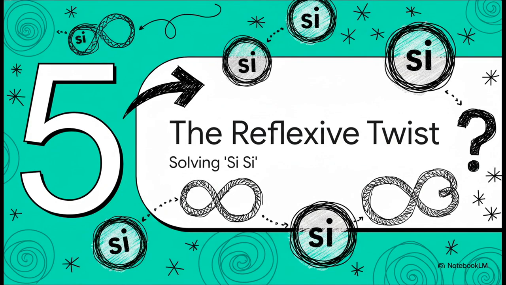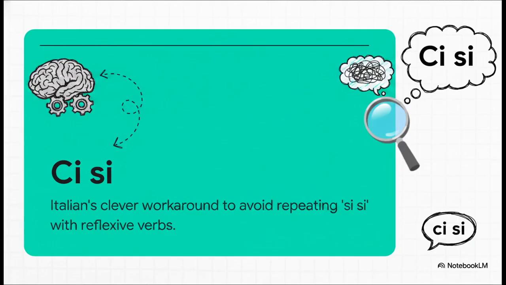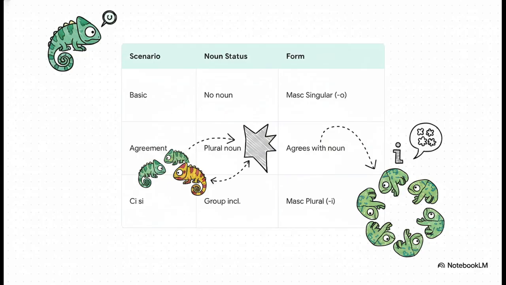All right, let's get into section 5, the reflexive verb twist, or how to solve the CC problem. So whenever you have a reflexive verb in this impersonal structure, you swap out the first C and use ci si plus essere and then your past participle. In our new reflexive twist with CC, because it strongly implies group inclusion, the past participle automatically jumps to the masculine plural form, ending in I.